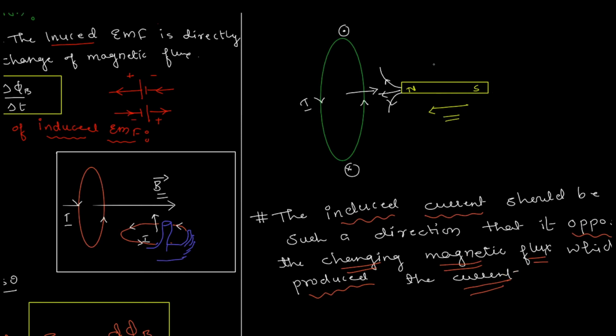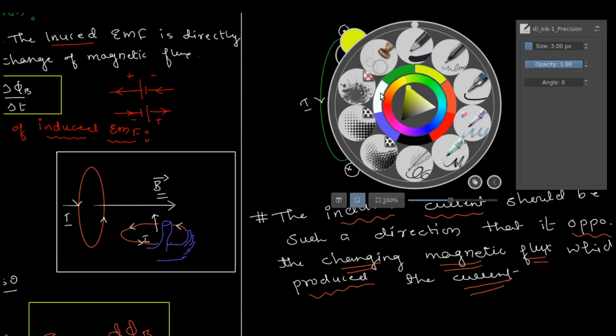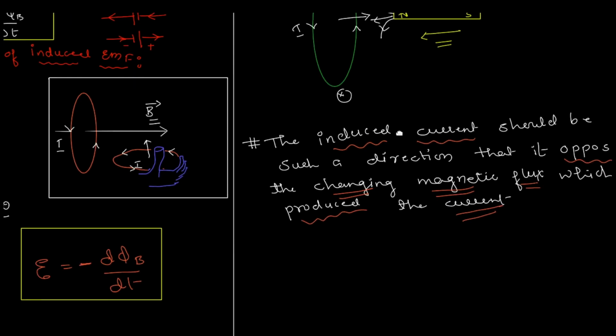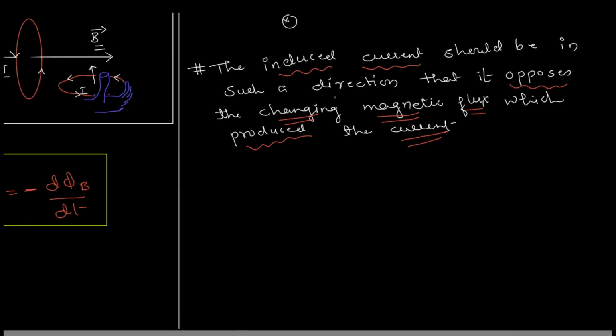What if the bar magnet was in fact moving away? In that case the flux will be decreasing. And decreasing is also some kind of change, right? If the flux is decreasing, then the current induced in the coil will be such that it opposes that also. If the flux is increasing, the current will try to reduce it. If the flux is decreasing, the produced current will try to increase that. So if that was the case, I'll just quickly show you that.